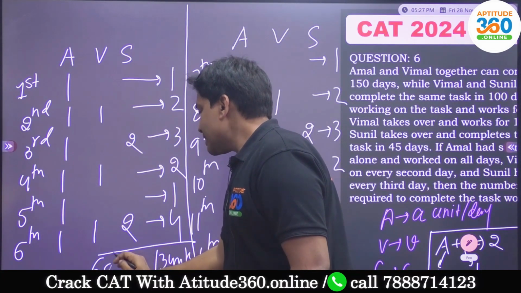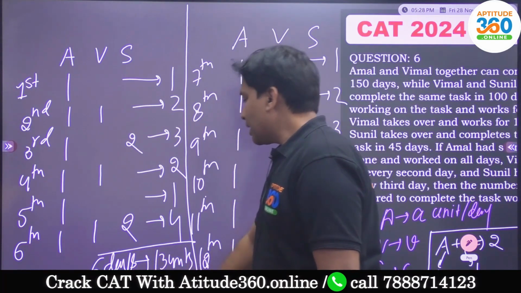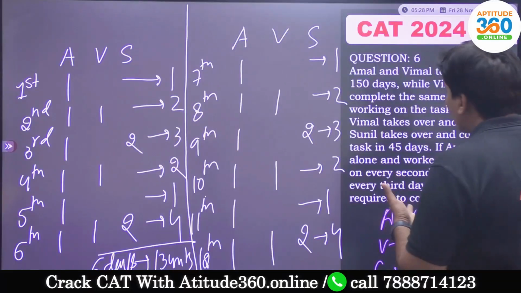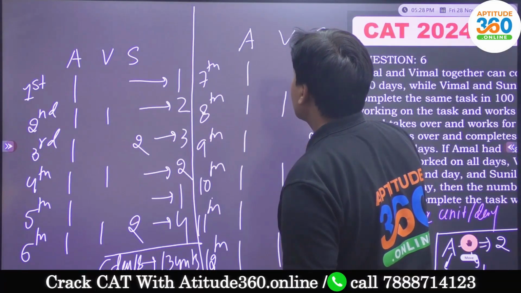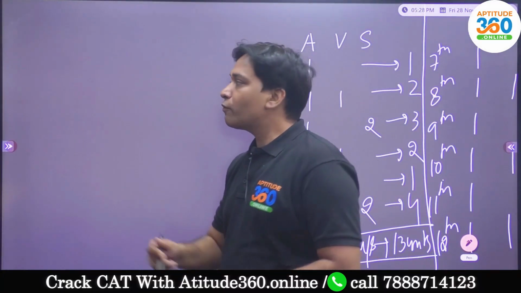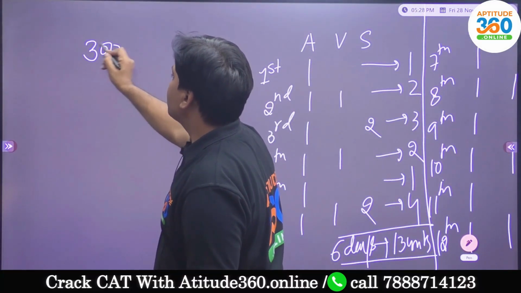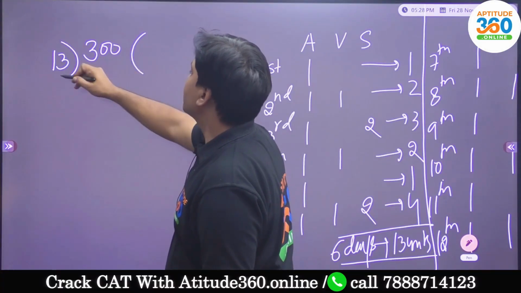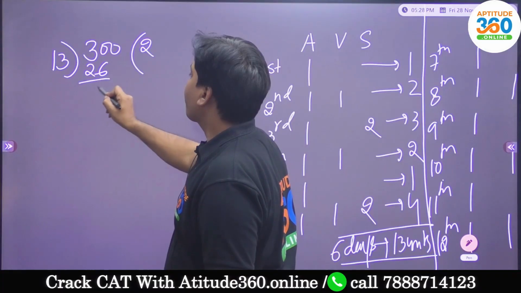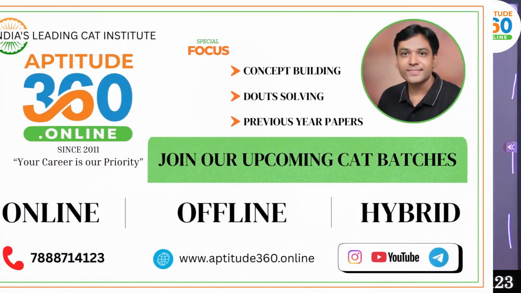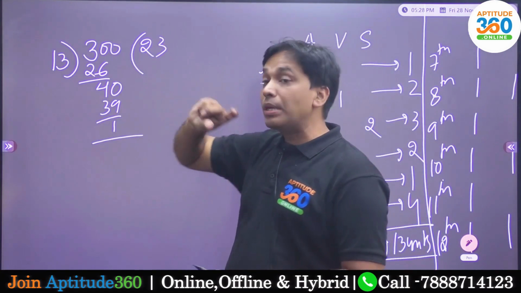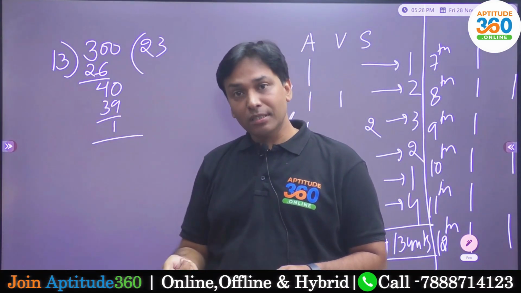So in 6 days, how many units are getting completed, people? 13 units of the work are getting completed in 6 days. And what is the total work that we have? We have a total of 300 units. So what should be our objective? First of all, let me find the nearest multiple. If I divide 300 by 13, this is 23. So what is the interpretation here? There will be a total of 23 such cycles of 6 days each.